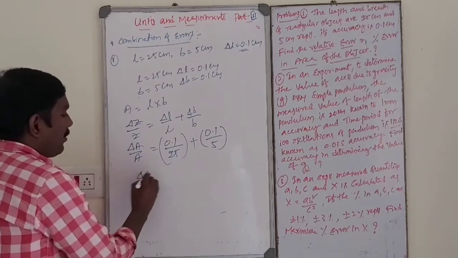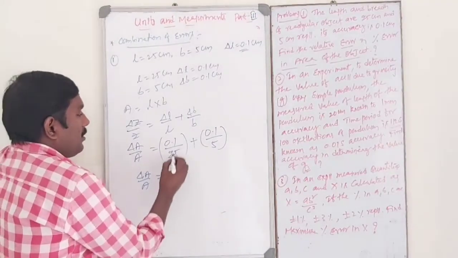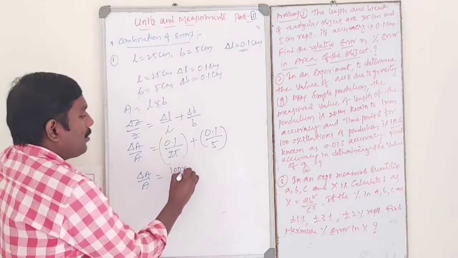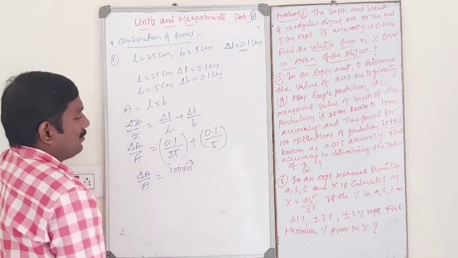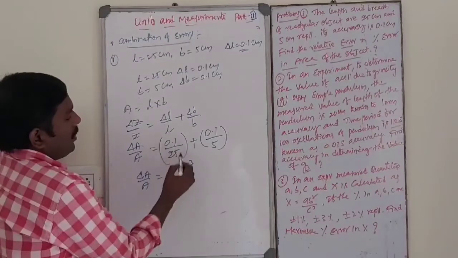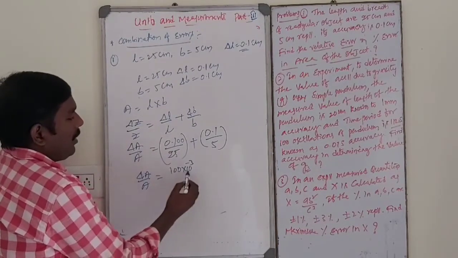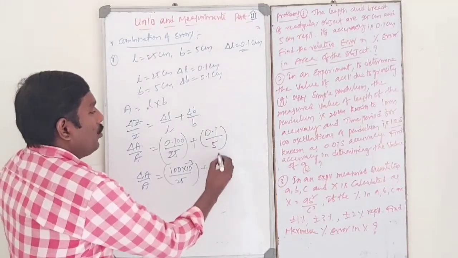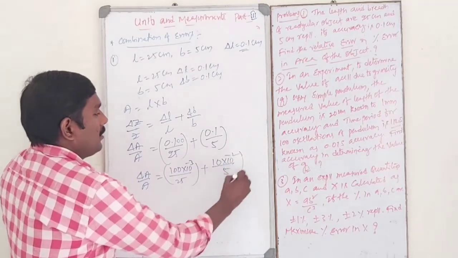So delta A by A is equal to, see dear students, this is conversion. 0.1 is nothing but 100 into 10 power minus 3, divided by 25, plus 10 power minus 2 divided by 5.